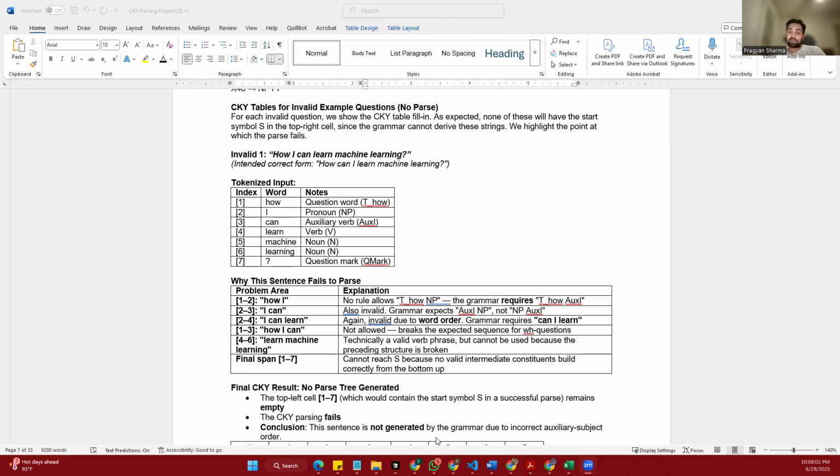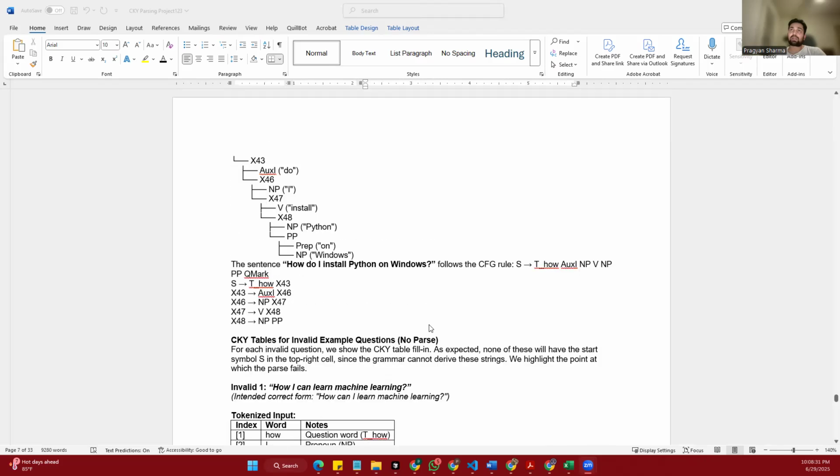Even though "learn machine learning" could be a valid phrase on its own, it cannot be used here because the beginning of the sentence is already invalid. The parser is unable to build any meaningful structure from the words "how I can," and as a result it fails to produce a complete sentence in the top cell of the CKY table, which should contain the start symbol for a sentence. So the sentence remains rejected.